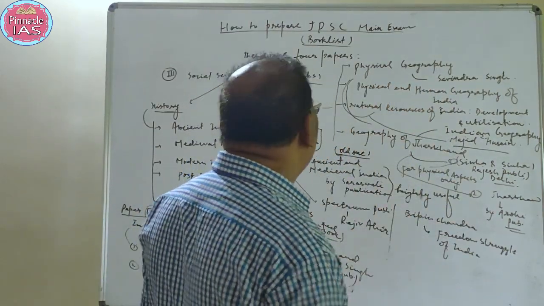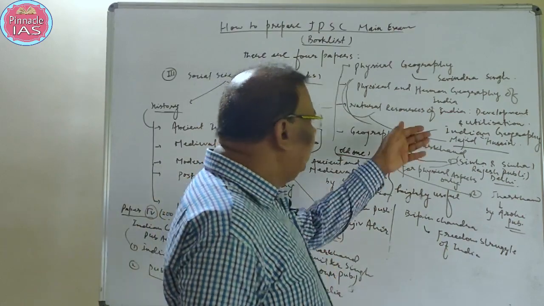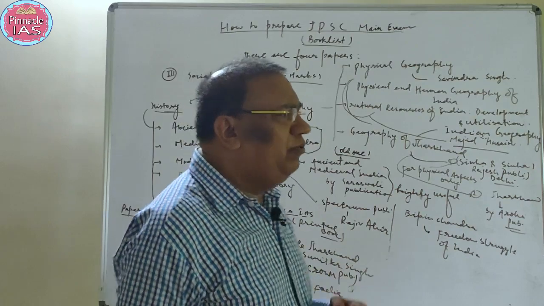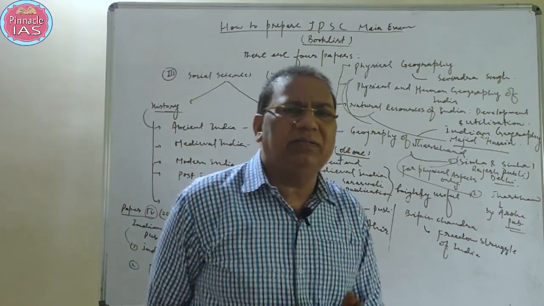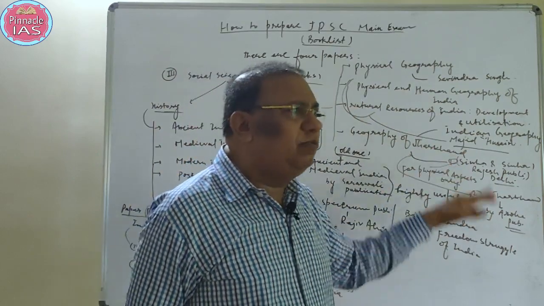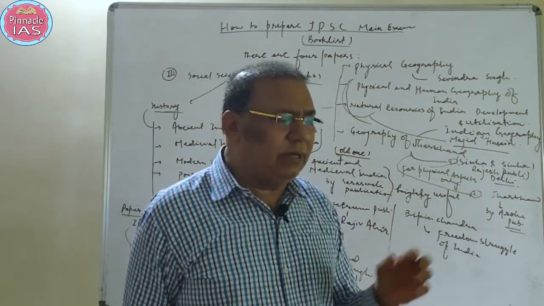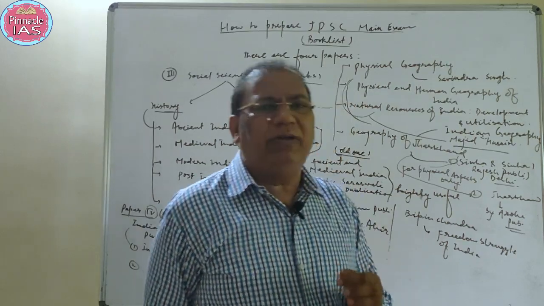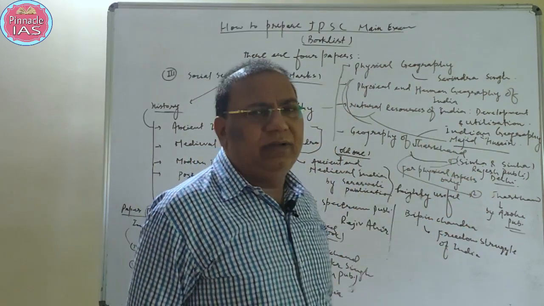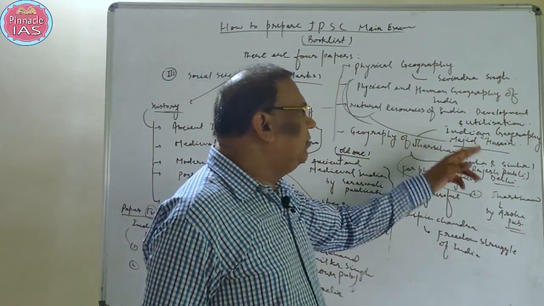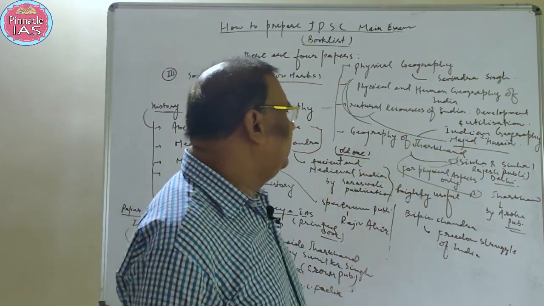Majid Hussain. Another is in Hindi. If you go through Majid Hussain's Indian geography in Hindi, you may have some problems because that is a translated one. Originally, it is written in English, and the English book is a very, very nice one. His language is very lucid, and you'll feel very comfortable if you go through the Indian geography written by Majid Hussain. So that is why I refer Majid Hussain for Indian purpose.